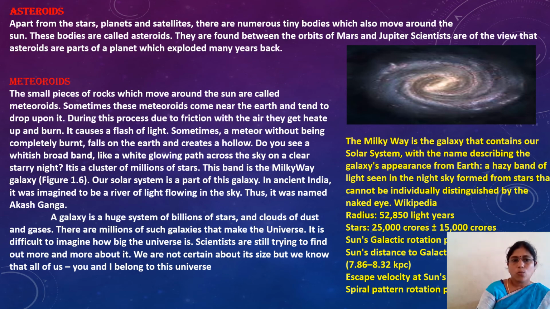Do you see a whitish broad band like a white glowing path across the sky on a clear starry night? It's a cluster of millions of stars. This one is the Milky Way. Our universe, the solar system, is a part of the Milky Way galaxy. In ancient India, it was imagined to be a river of light flowing in the sky. Thus, it was named Akashganga. This is Akashganga, looking like water. This is the Milky Way galaxy.